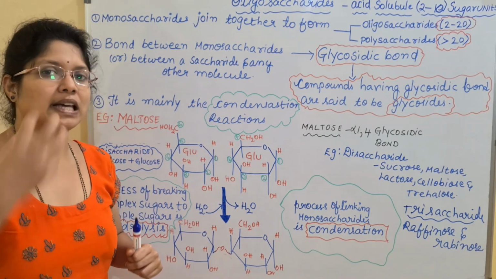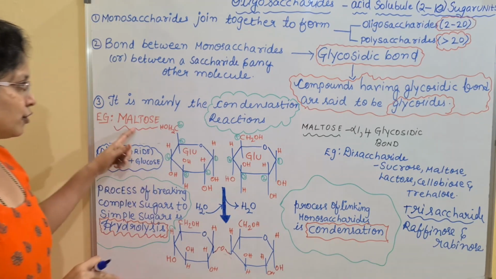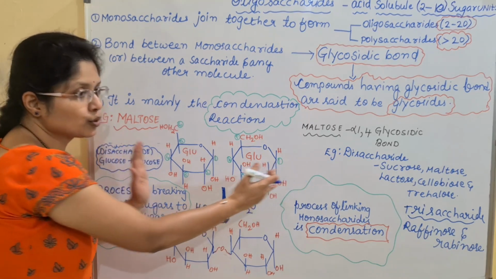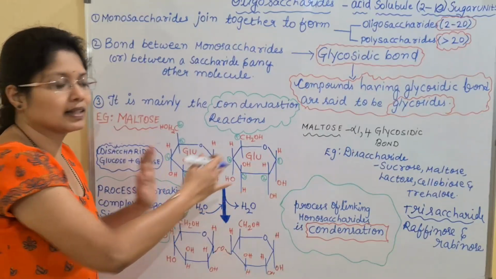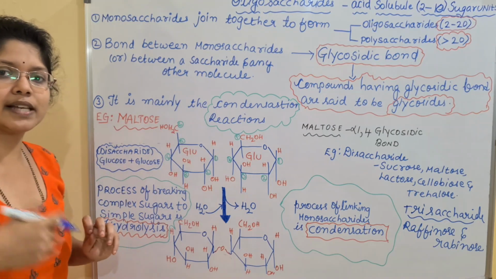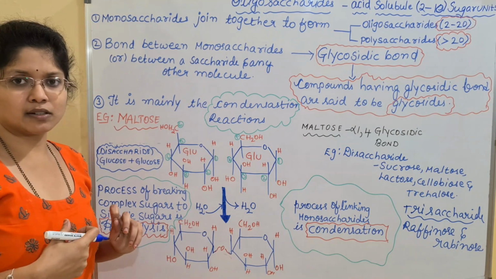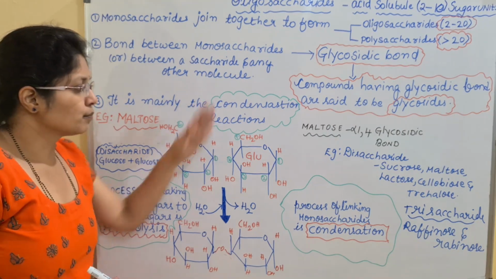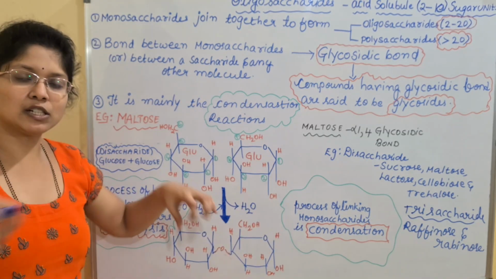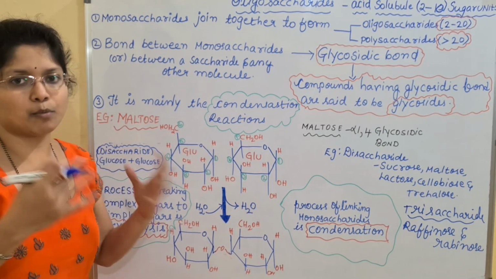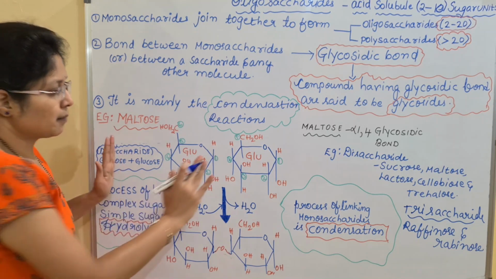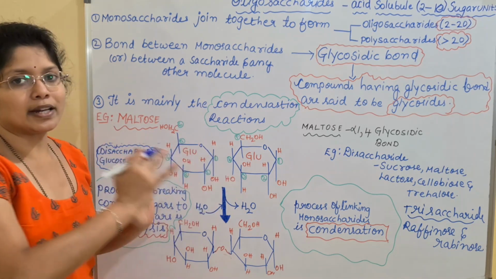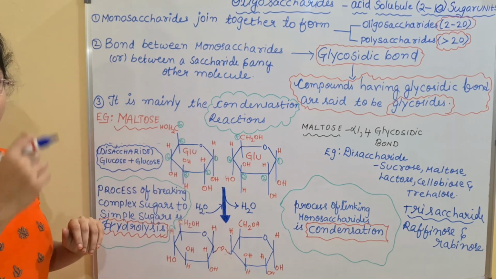Anabolism means making up of compounds. Here, when 2 or 3 sugars are added, it is the anabolic reaction. If the bonds are broken down to form simple sugars, we call it the catabolic reaction. Here we are mainly discussing the joining of compounds, which is the anabolic reaction.